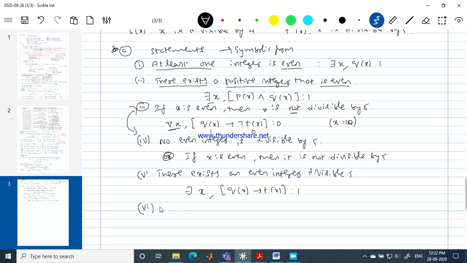The next one, please try this one. If x is even and x is a perfect square, then x is divisible by 4.